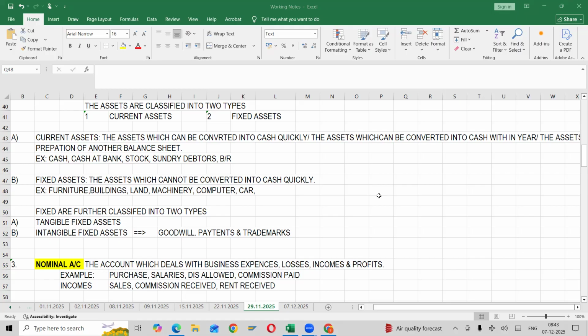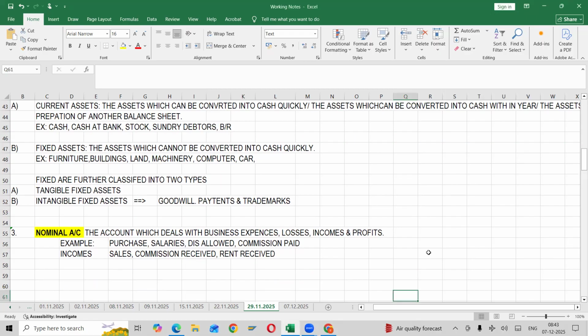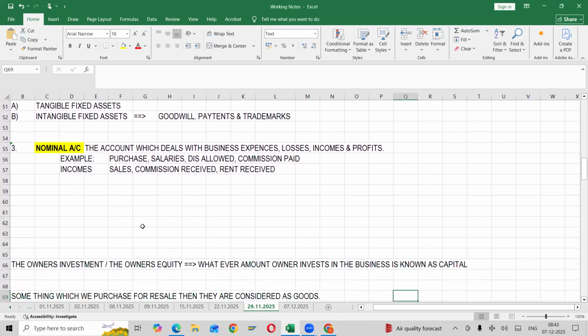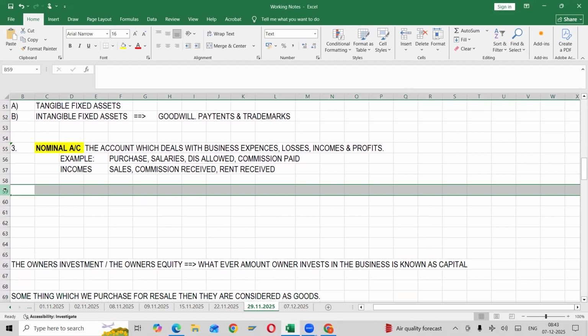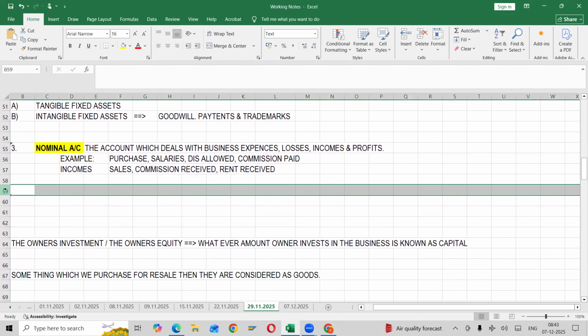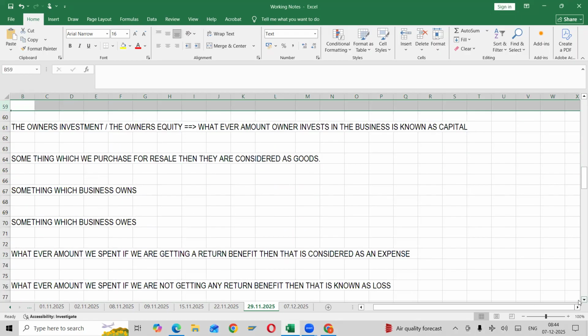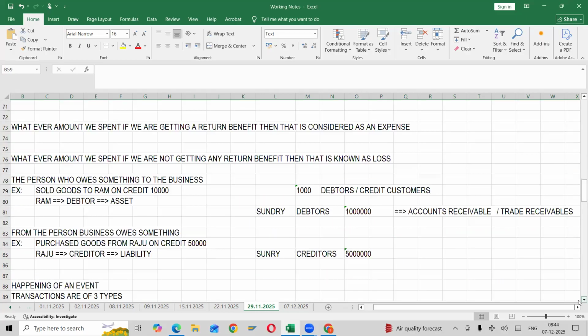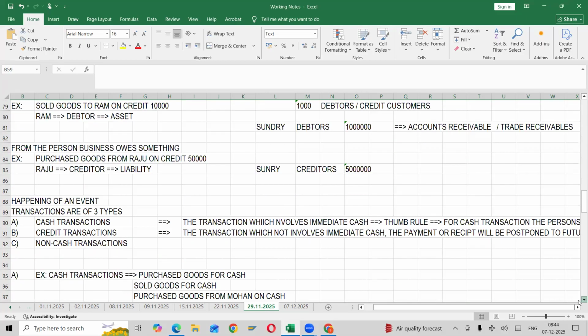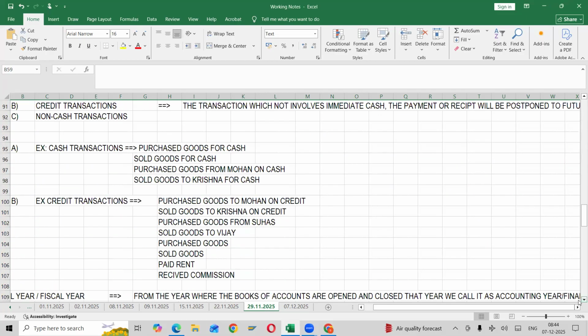So what are the rules of accounts? How many accounts do we have? Three. Correct. Personal, nominal, real accounts. Each account will have some rules and principles.